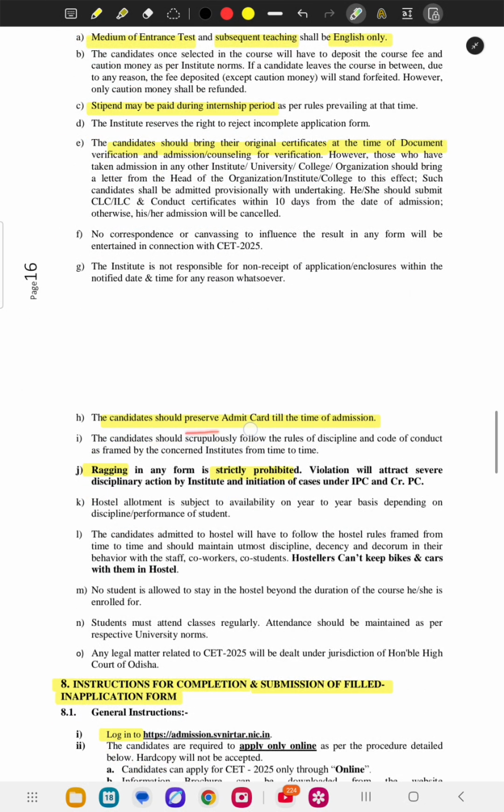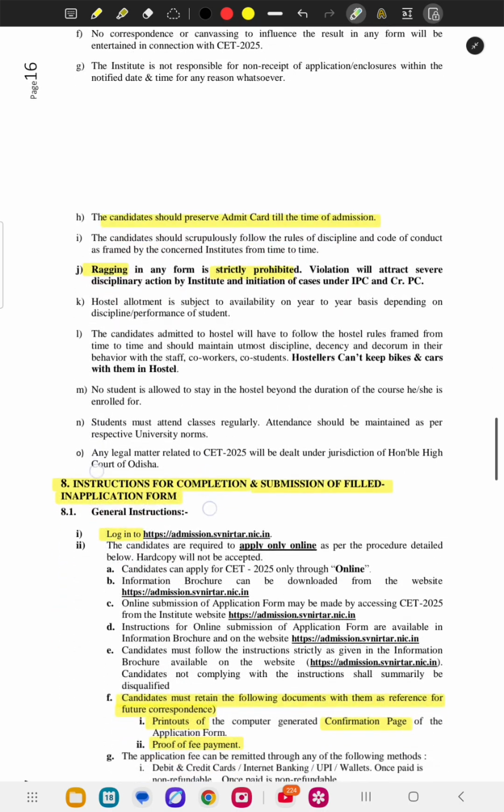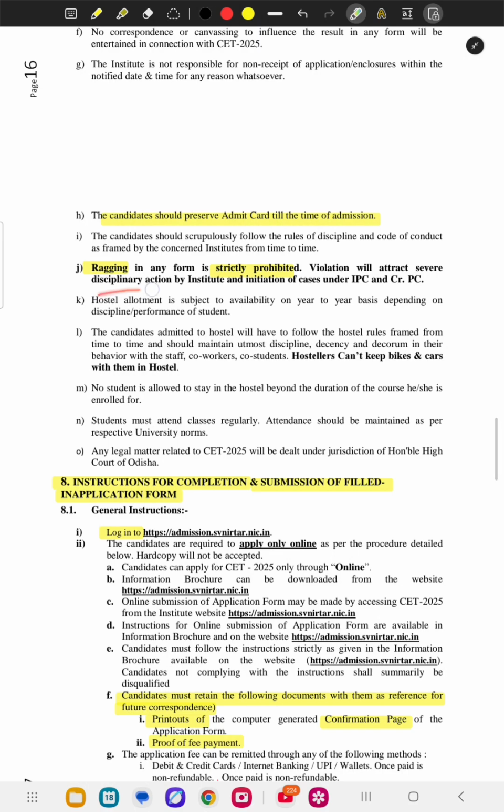And candidates should preserve the admit card till the time of admission. It is also important because the admit card is the proof that you have given the examination. So you have to preserve your admit card till your admission. And here it is boldly written that ragging in any form is strictly prohibited. If any ragging is happening, disciplinary action is taken by the institute under the cases of IPC. So please make sure about this also.